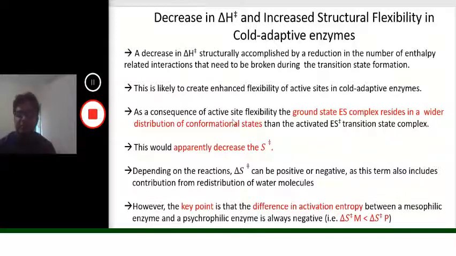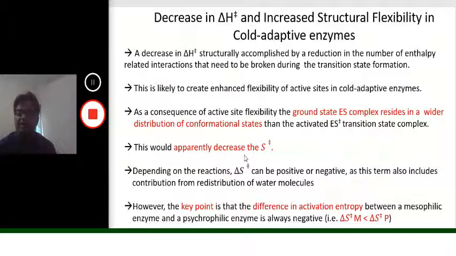As a consequence of active site flexibility, the ground state enzyme substrate complex resides in a wider distribution of conformational states. Please note that the enzyme substrate complex resides in a wider distribution of conformational states than the activated or the transition state of the enzyme substrate complex.